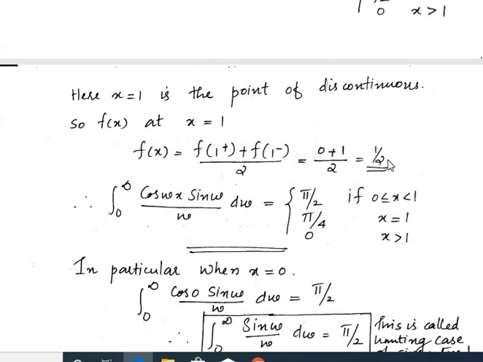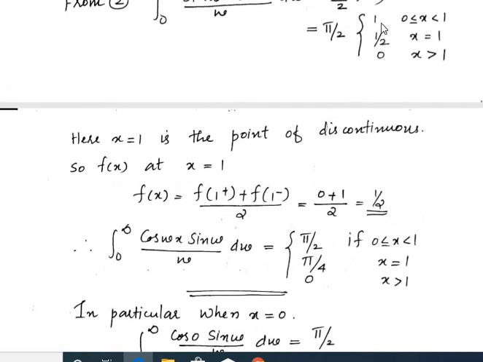That is, for any discontinuous point, we have to find the Fourier integral representation using this formula: right limit plus left limit divided by 2. So it becomes 1/2 at x equal to 1. So the integral from 0 to infinity of cos ωx sin ω by ω dω has three values. If we multiply π/2 inside the bracket, then it is π/2 for 0 less than x less than 1. At the discontinuous point, the value is 1/2 times π/2, which is π/4, and the last value is 0.